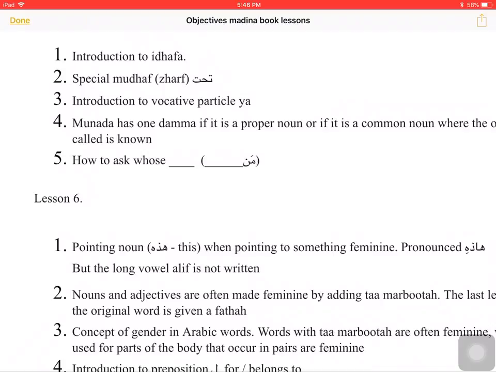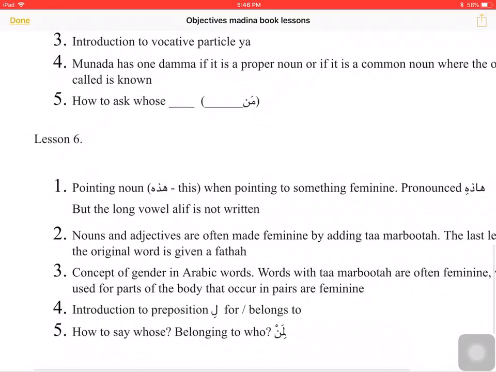We were also taught that the munada, if it is a nakira noun, but we know who is intended, will also have only one dhamma. Ya bintu. Also, we were taught how to ask whose. Kitabu man, qalamu man. This is saying whose book, whose pen.